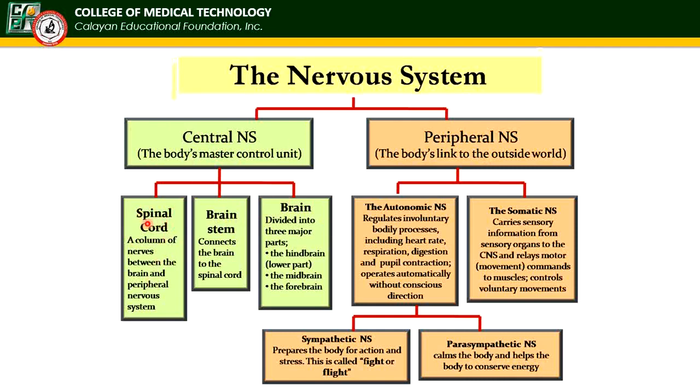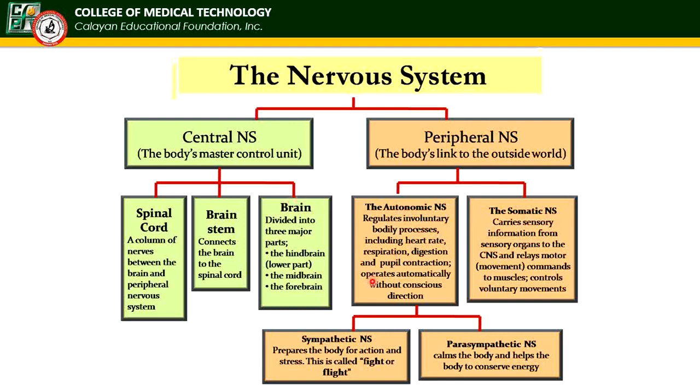CNS consists of the spinal cord, brainstem, and the brain. The spinal cord is the column of nerves between the brain and the PNS. The brainstem connects the brain to the spinal cord. The brain is divided into three major parts. Okay, yung mga yan. The PNS is divided into the autonomic nervous system and the somatic nervous system.